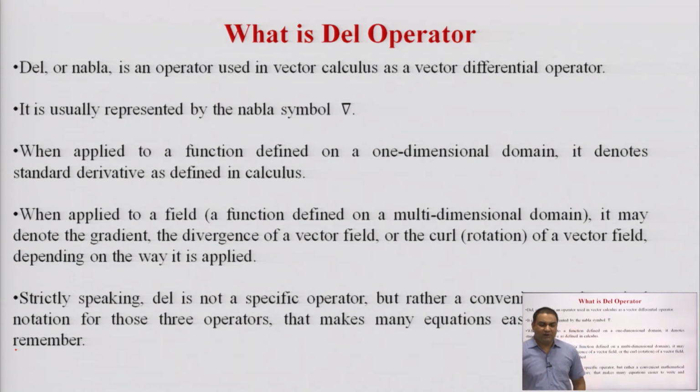To define this del operator in electromagnetic field theory: when we discuss the electromagnetic field, we will discuss electrostatics, the magnetic field, the different charge and current densities, and the different conducting elements which have the capability to develop electromagnetic radiation around them.